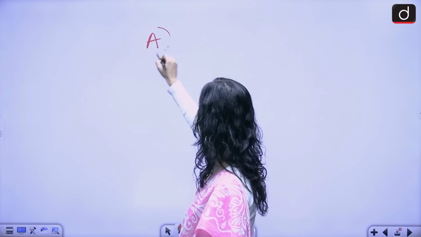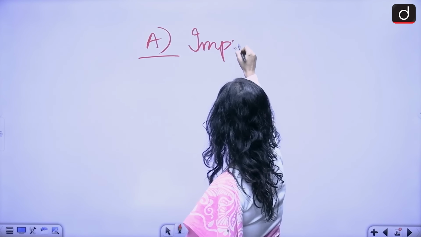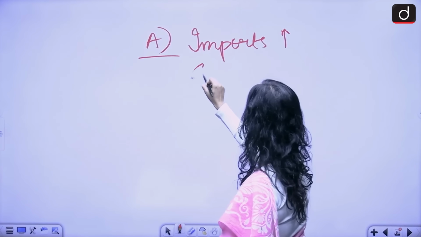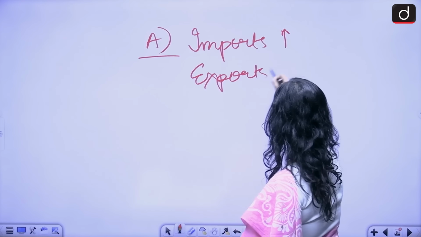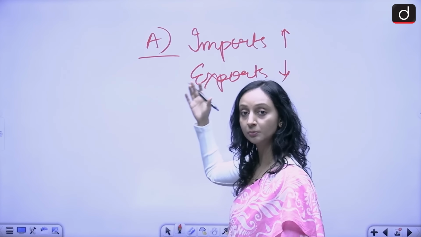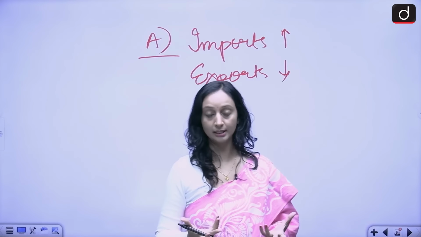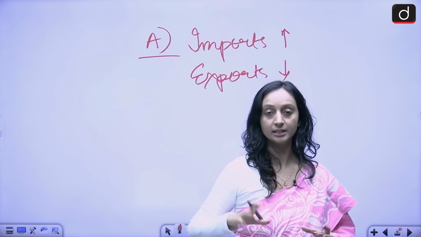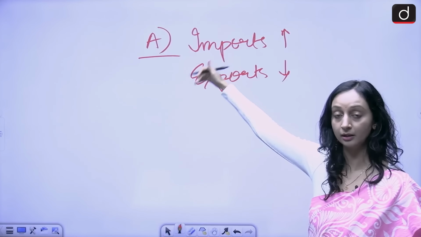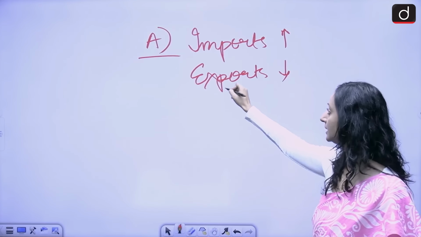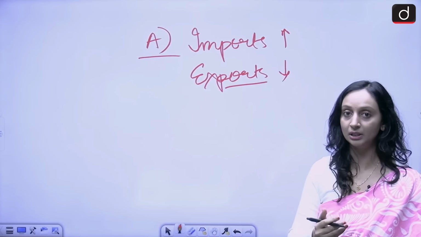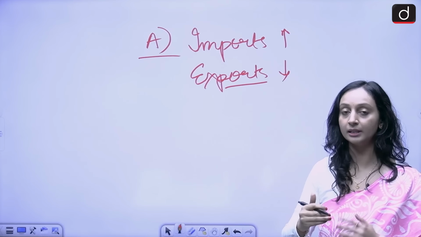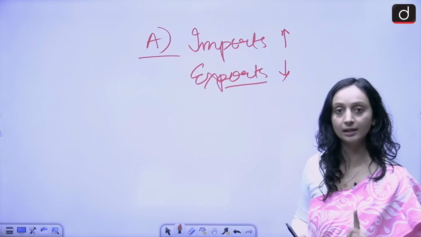So what are some scenarios in which a country will be in a trade deficit? There are two main scenarios. The first one is very simple: when the imports increase and the exports decrease. In comparison to the previous year's data, our imports have increased and our exports have decreased. Individually, in these sectors, the exports have gone down and the imports have increased. In that situation, we'll be in a trade deficit.